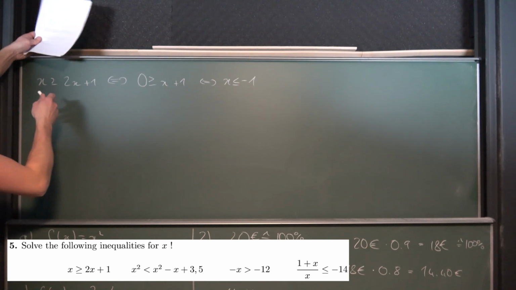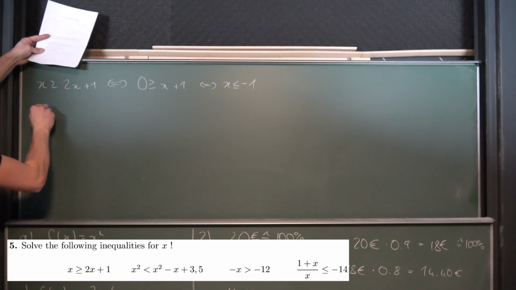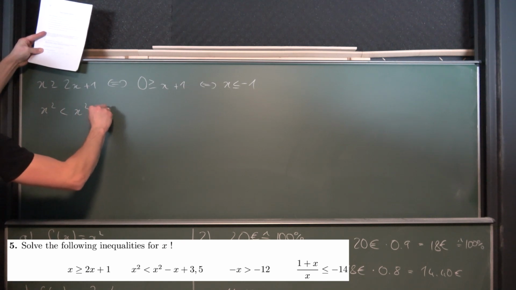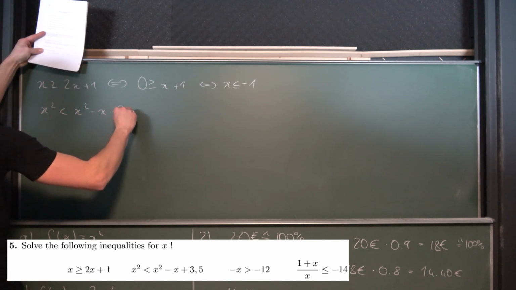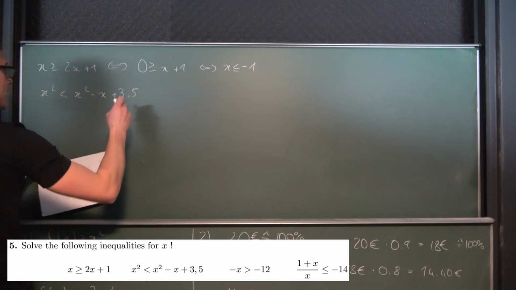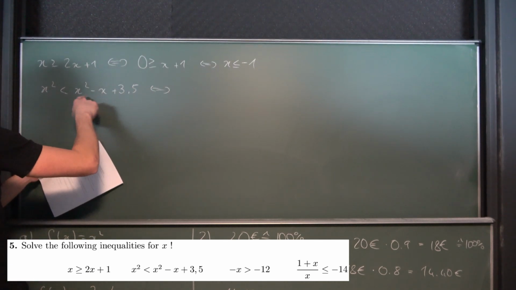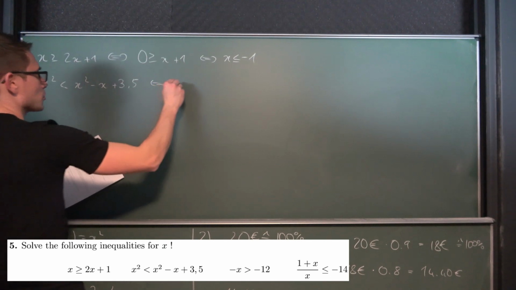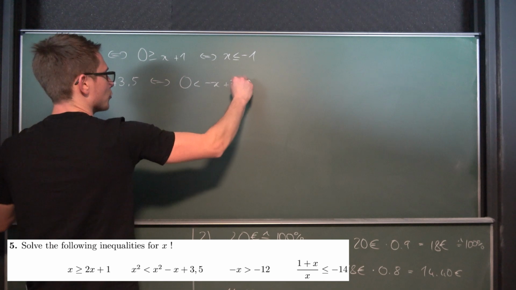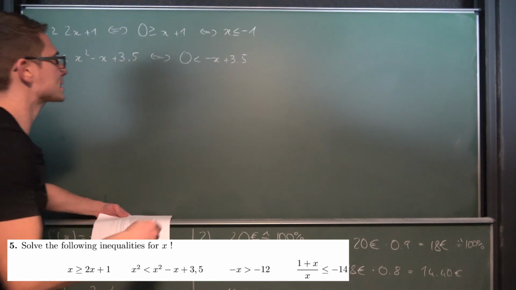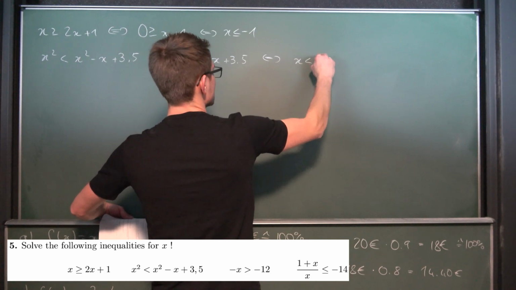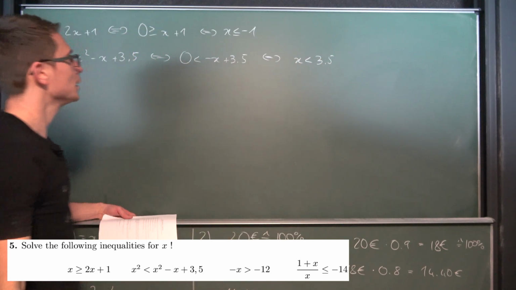What do we have? x squared is strictly less than x squared minus x plus 3.5. Once again, just like before, subtracting x squared on both sides, we are going to reduce this to a linear inequality. So 0 is less than negative x plus 3.5. And then adding x on both sides, we are going to get that x is less than 3.5.